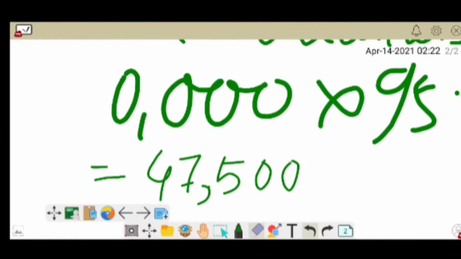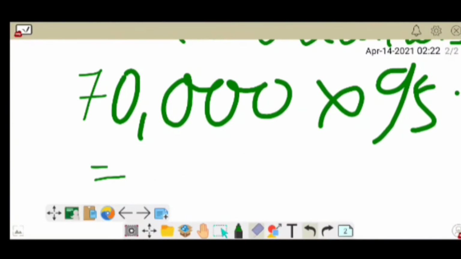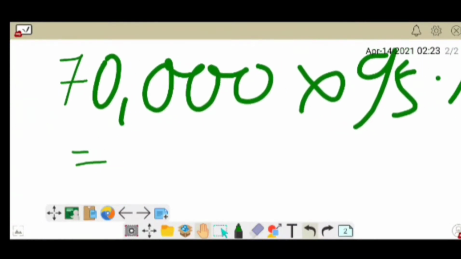In June, according to the month before, called May, the credit purchase made in May is 70,000, and we'll also get the 5% cash discount, and we'll get the amount of 66,500.